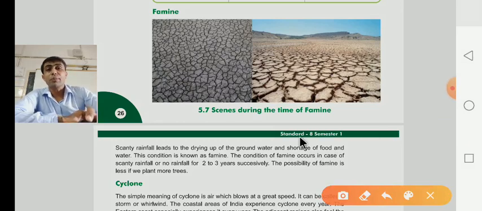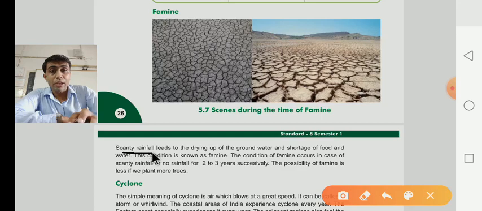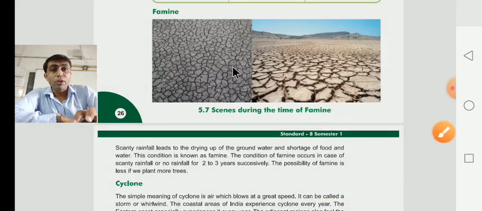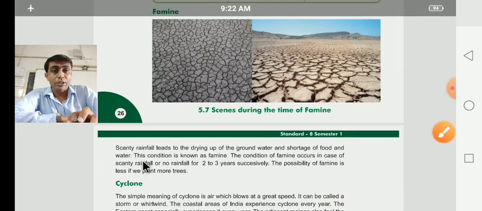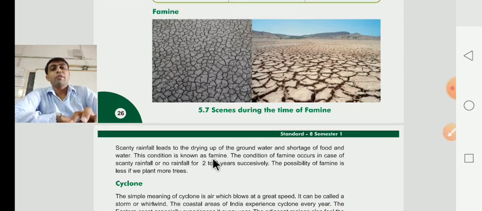Dear children, what is the meaning of famine? Famine means scanty rainfall. Scanty means no rainfall or very low rainfall, which leads to the drying up of the groundwater. Due to that, there is a shortage of food and water during famine or drought conditions. This condition is known as a famine.